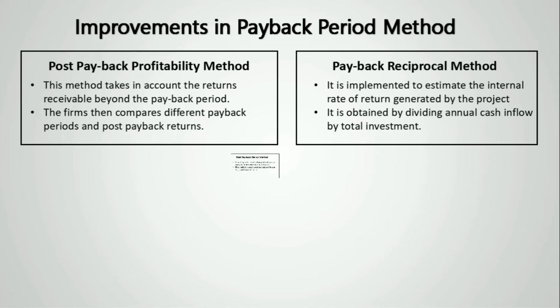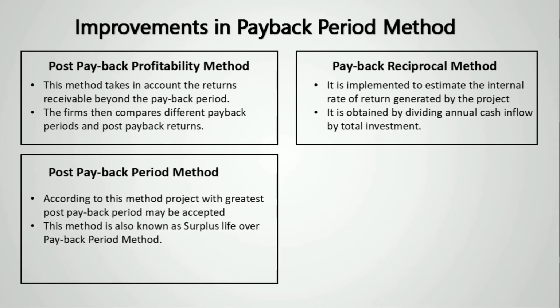The third method is post-payback period method. This method suggests to select alternative with greatest payback period, which means longer post-payback periods are preferred. It is also known as surplus life over payback period method. The difference between first and third method is that in post-payback profitability method, emphasis on returns is there, but this method focuses on the duration of period for which post-payback returns are received.